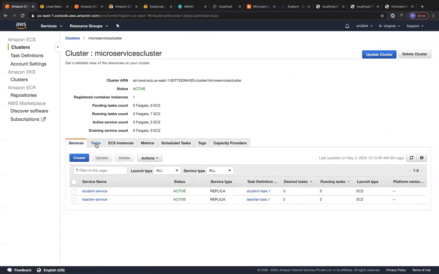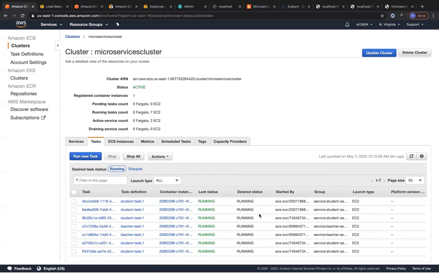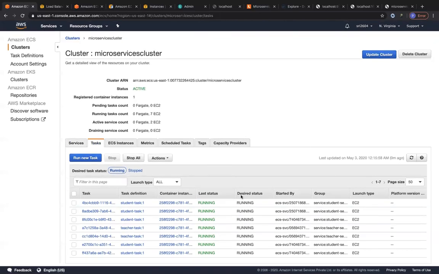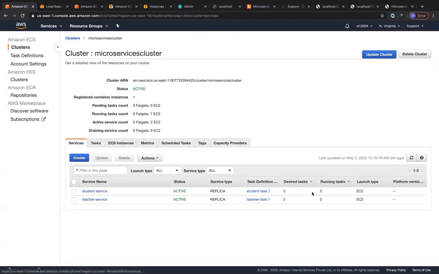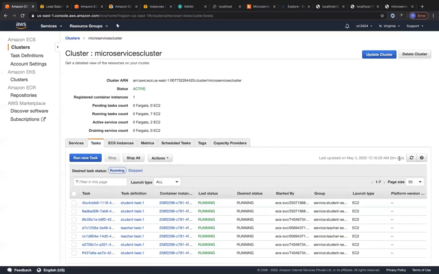Let's see under services, under tasks. Oh, we have things running right now. Cool. So we have 3 that are running. So we have 5 probably for the student service right now. And the previous 2 will be removed because we should always maintain the desired capacity. So right now the desired capacity is 3, but the capacity that is running right now is 5, right? So it's going to automatically terminate 2 running containers to always maintain the desired capacity of 3. So we'll just wait for some more time. It's going to remove 2 containers, but I don't have that kind of patience.